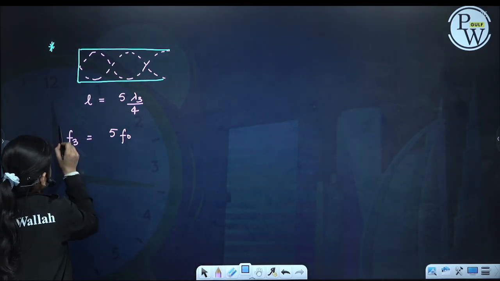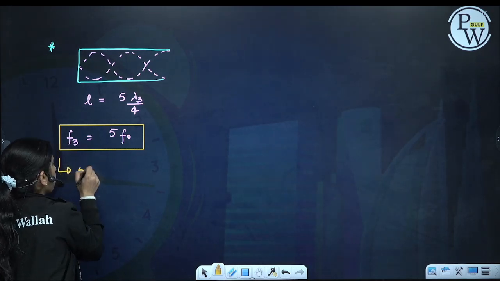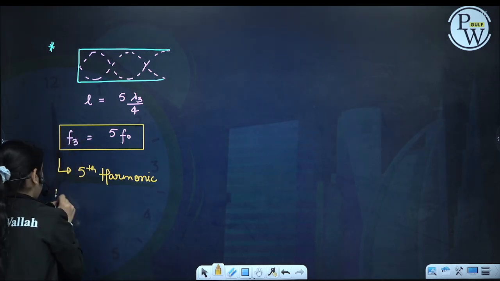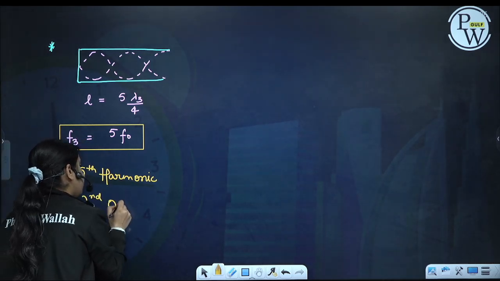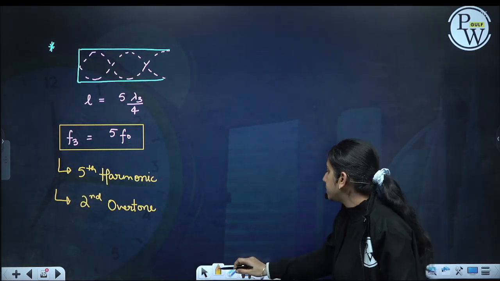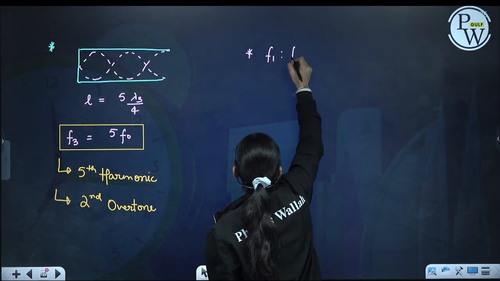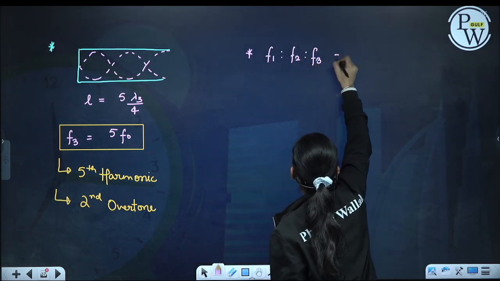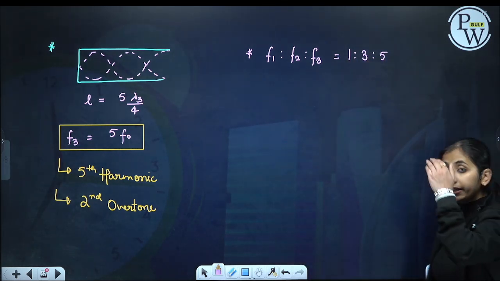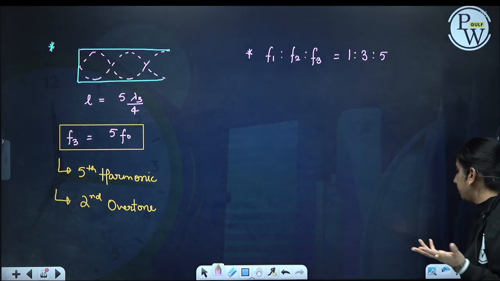So this is our fifth harmonic but second overtone. If we want to find the ratio of the frequencies, F1 ratio F2 ratio F3, it will be 1 ratio 3 ratio 5. We will get F0, 3F0, 5F0, 7F0, and so on.